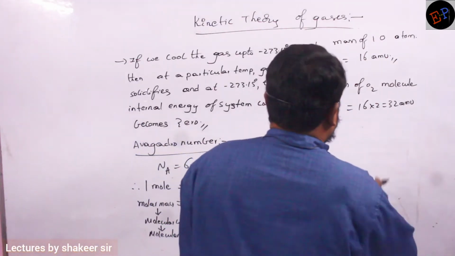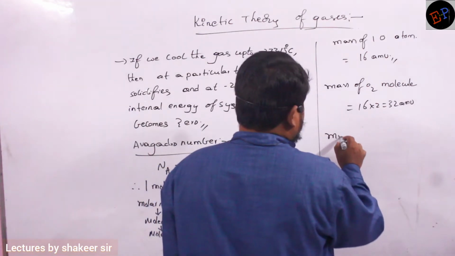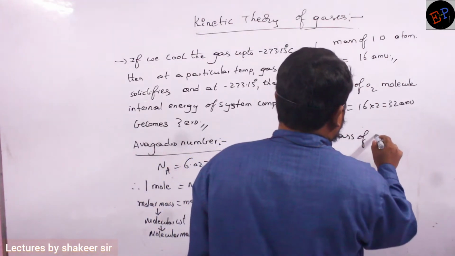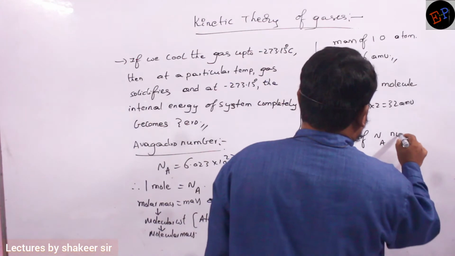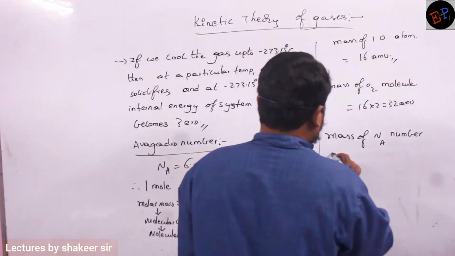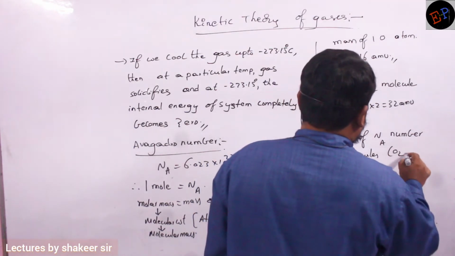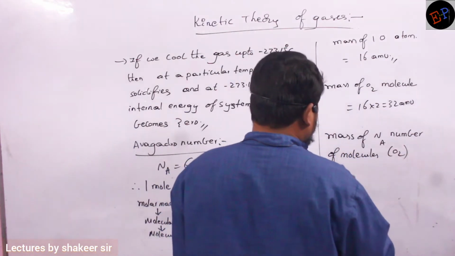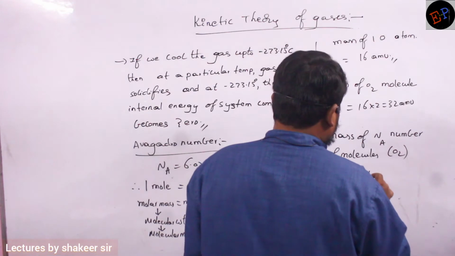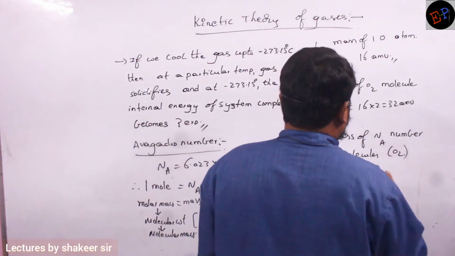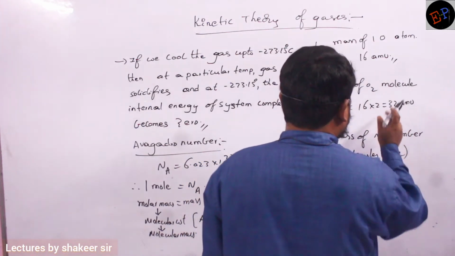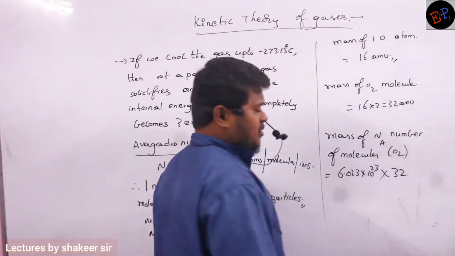Similarly, if I take the mass of Avogadro number of oxygen molecules, I can write it as 6.023 into 10 power 23 multiplied by the mass of each one, which is 32 AMU.